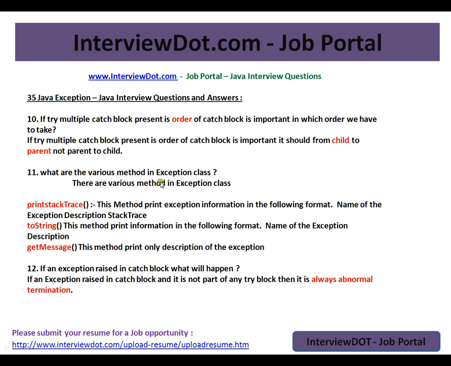What are the various methods in the exception class? printStackTrace, toString, getMessage. These are the different methods available in the exception class.